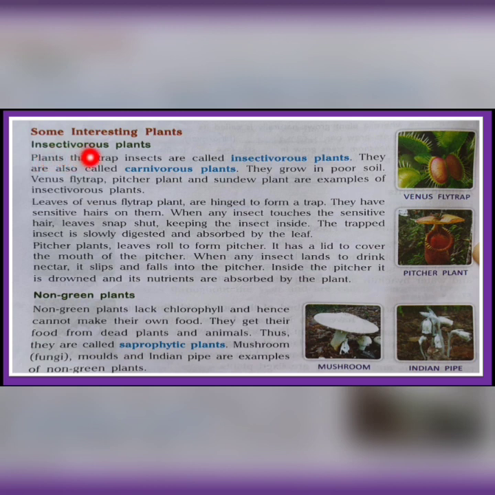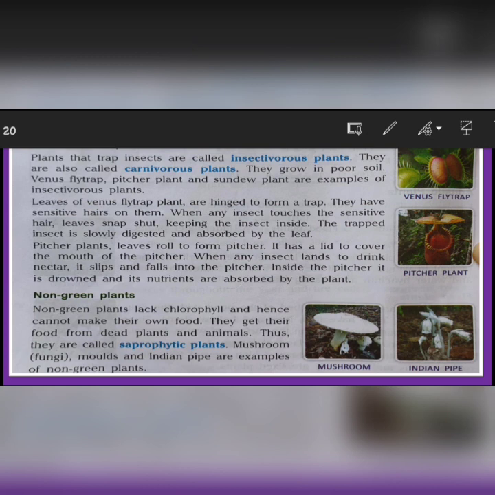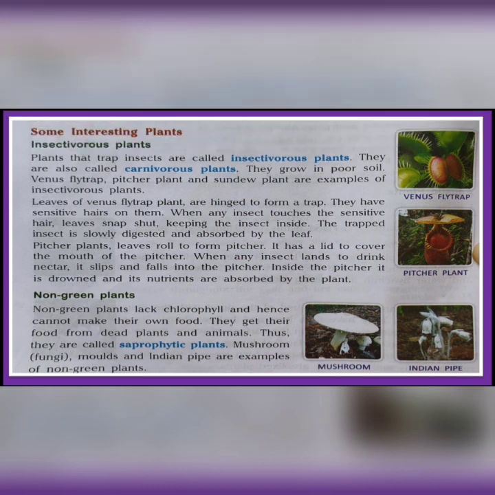Next we have insectivorous plants. Insectivorous plants means the plants that eat insects. They are also called carnivorous plants. For example, Venus flytrap, pitcher plant, and sundew plant are some insectivorous plants.